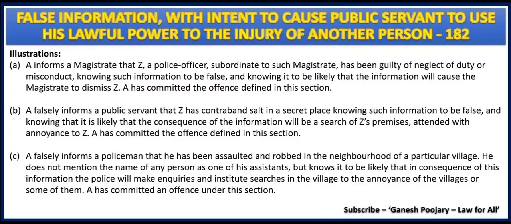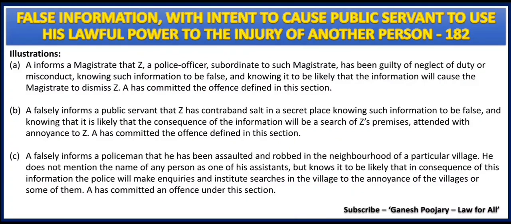In the third illustration, what happens? A comes to a policeman and says that he was being assaulted and being robbed in a particular village. Now, this is basically a false information given by A to the policeman. Now, when the policeman asks A about who has assaulted him or robbed him, he says, I don't know anything, but this has happened in this particular village. Now, the policeman believes that and starts doing a search of all those persons in the nearby village.